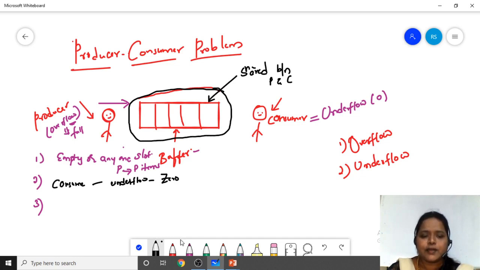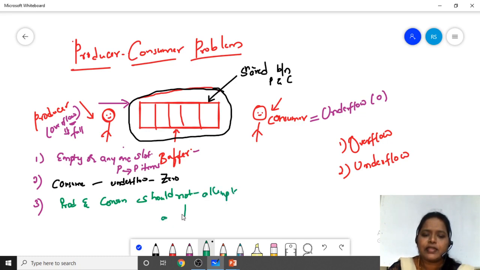And the third thing is, both the producer and consumer should not attempt at a time. These are the three conditions we have to keep in mind when we are dealing with the producer consumer problem. I think you got the concept of producer and consumer. The producer wants to produce the items and the consumer's purpose is to consume the items.